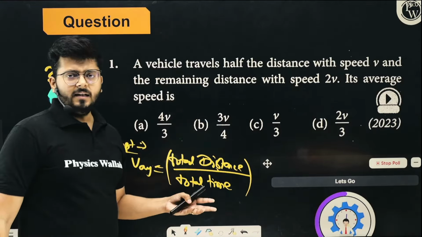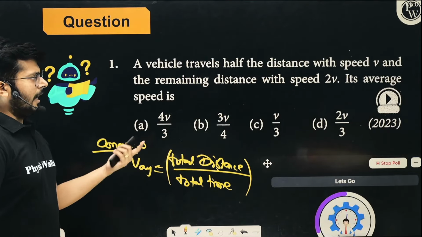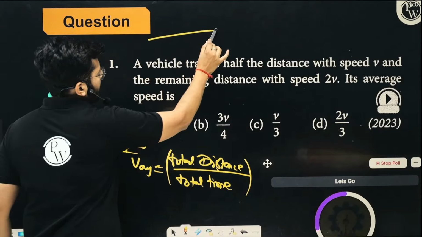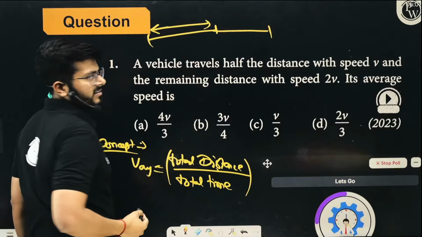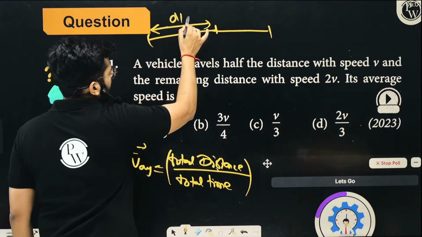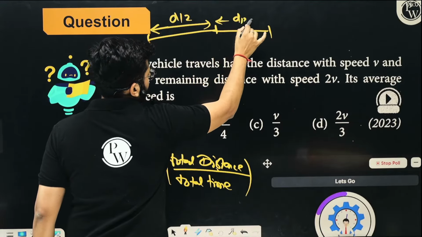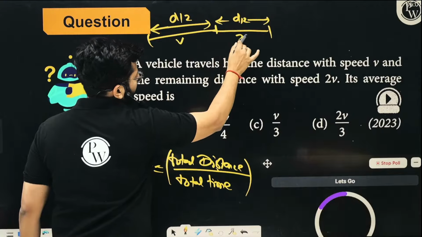Total distance will be distance in the first half plus distance in the second half. So how will you find the distance in the first half? This is the first half, this is the second half. Let's call the distance traveled d by 2 and d by 2. The first half is traveled with v, the second half with 2v.